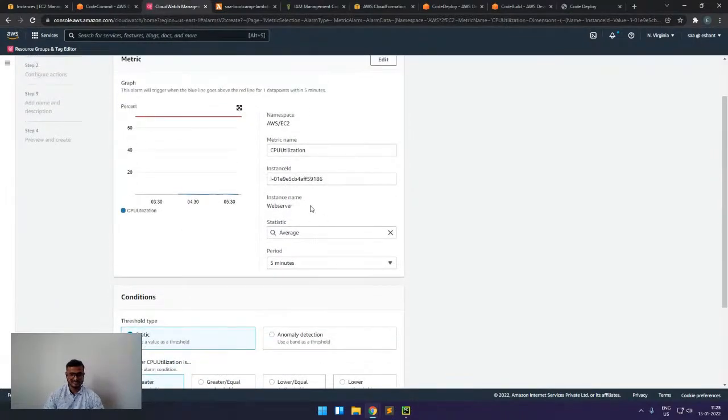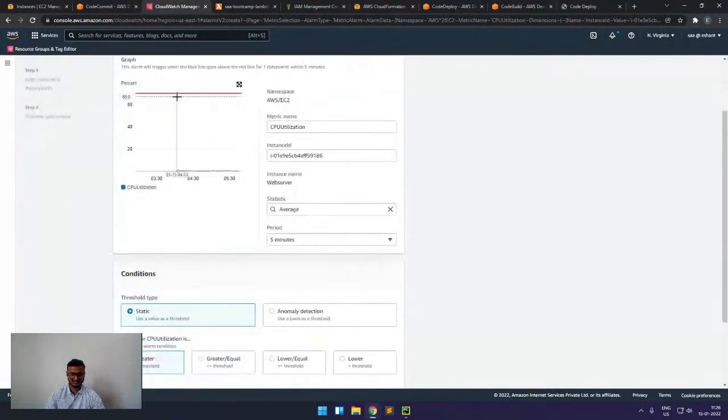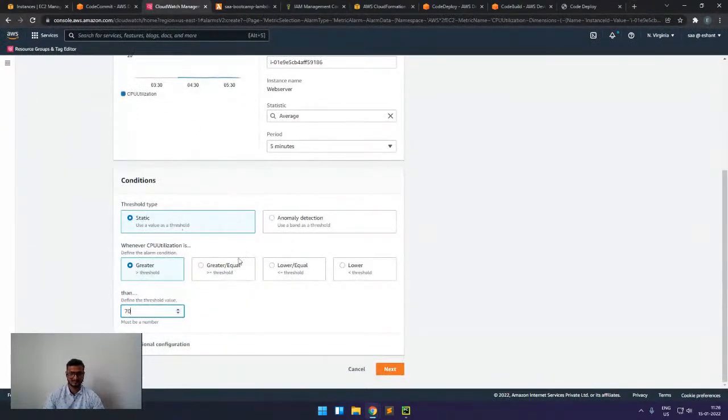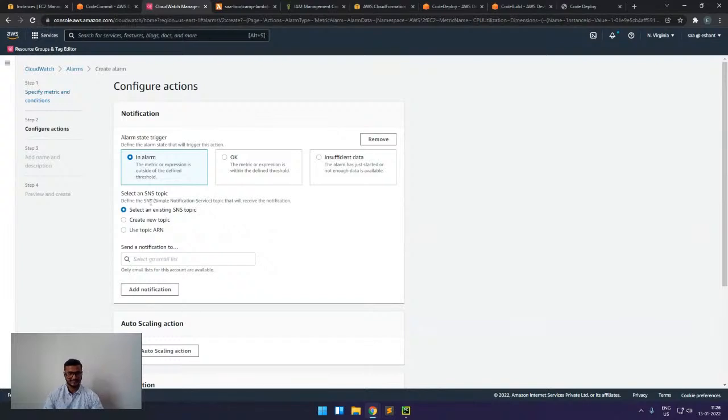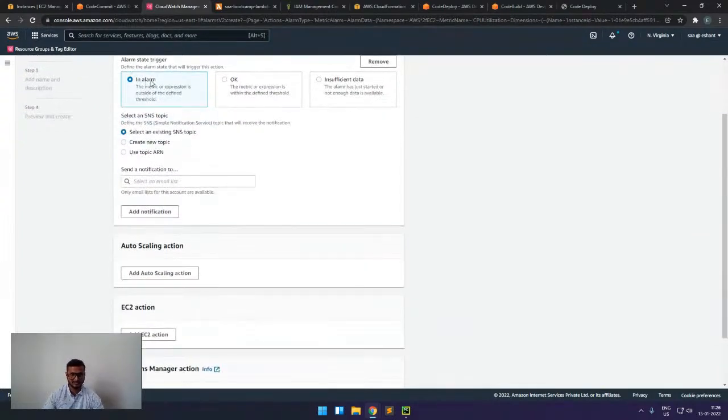So when the CPU utilization is above 70%, here we can see we got a threshold line. When it crosses this line, this alarm will get into the in-alarm state, and then it will ask what actions should be taken. For example, we can select an SNS topic that sends a message.